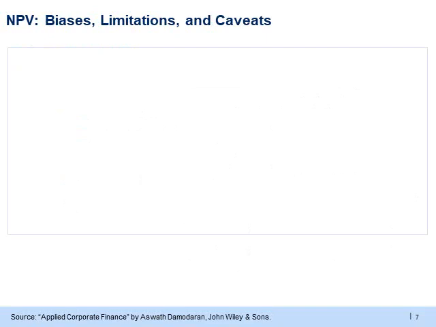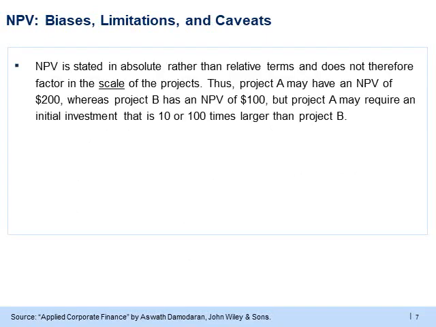Finally, it is important to understand the biases and limitations of the NPV as a return measure. First, NPV is stated in absolute terms rather than as a percentage. Thus, it does not factor in the scale of the project. As an example, project A, which has an NPV of 200, might look more attractive than project B with an NPV of 100, but in terms of percentage returns, project A might be a much worse project since it might need 10 or 100 times the initial investment needed in project B.